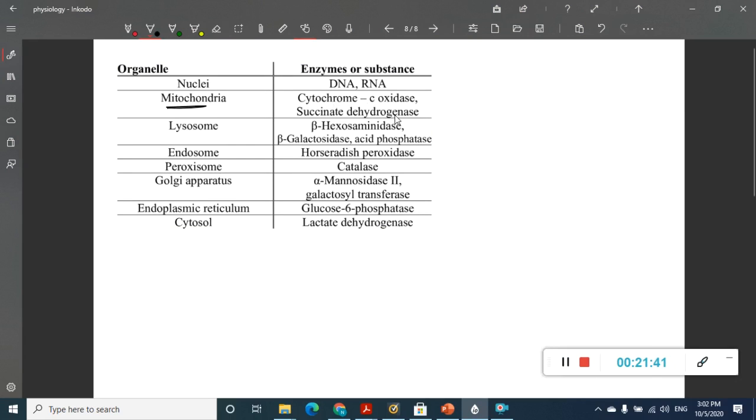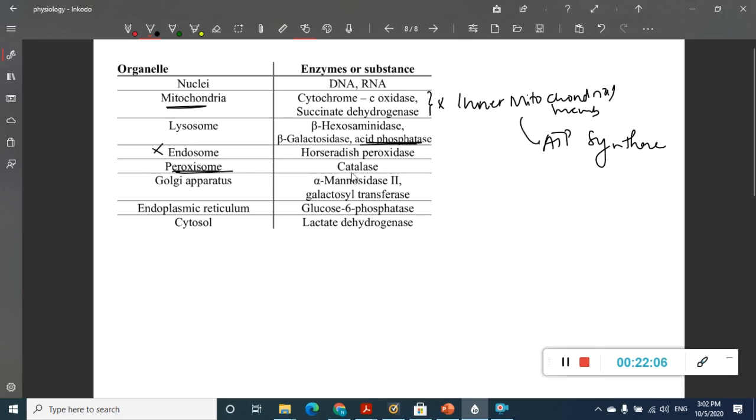Apart from this, the main marker of the inner mitochondrial membrane is ATP synthase, which is important. Then in lysosome, we have beta hexosaminidase, beta galactosidase, and acid phosphatase. Endosome is not much important. Peroxisome catalase is the marker which is very important.